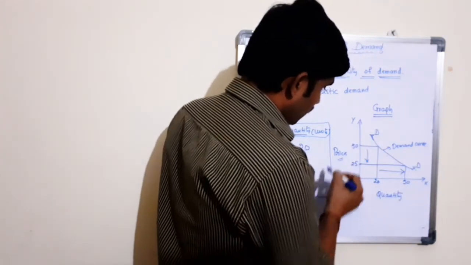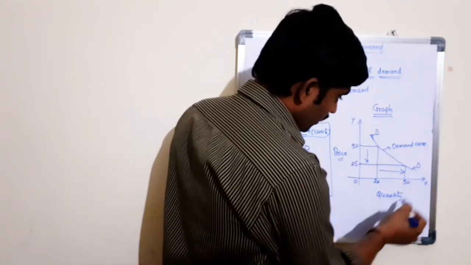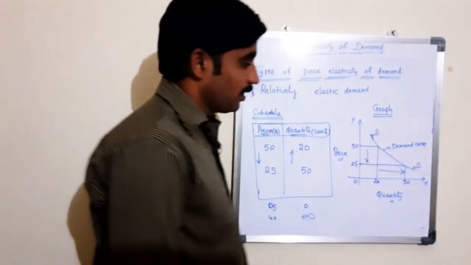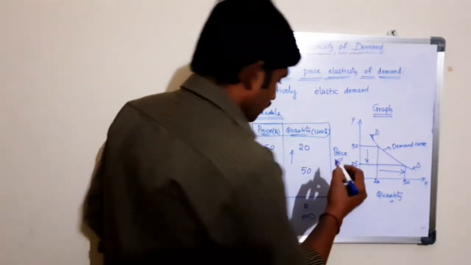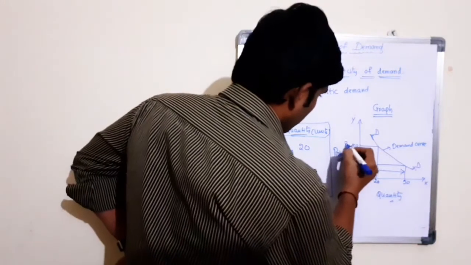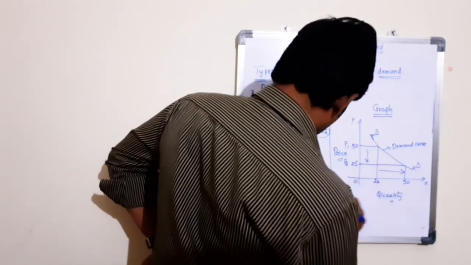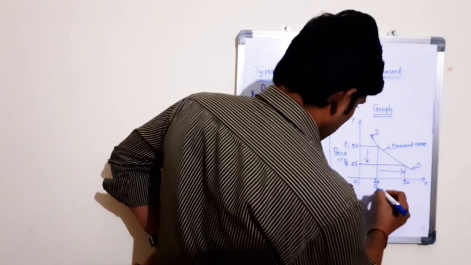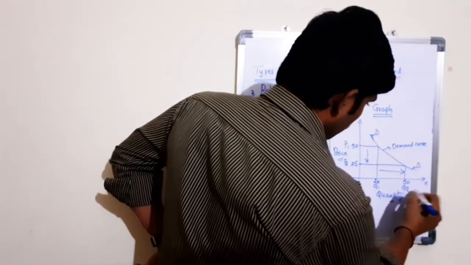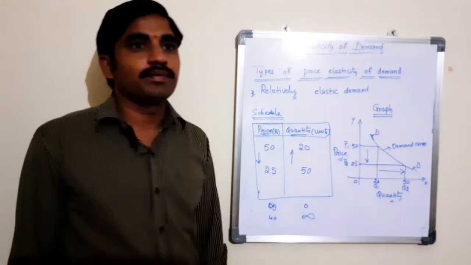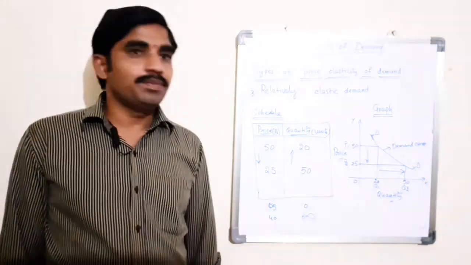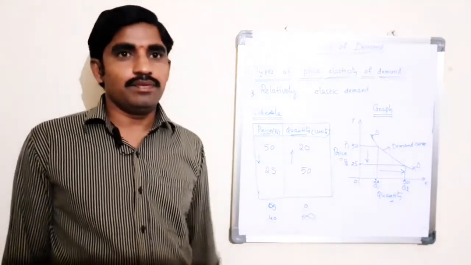OY reveals the price of the product. OX reveals the quantity demanded of a commodity. Here OP1 is 50, OP2 is 25, OQ1 is 20 and OQ2 is 50.